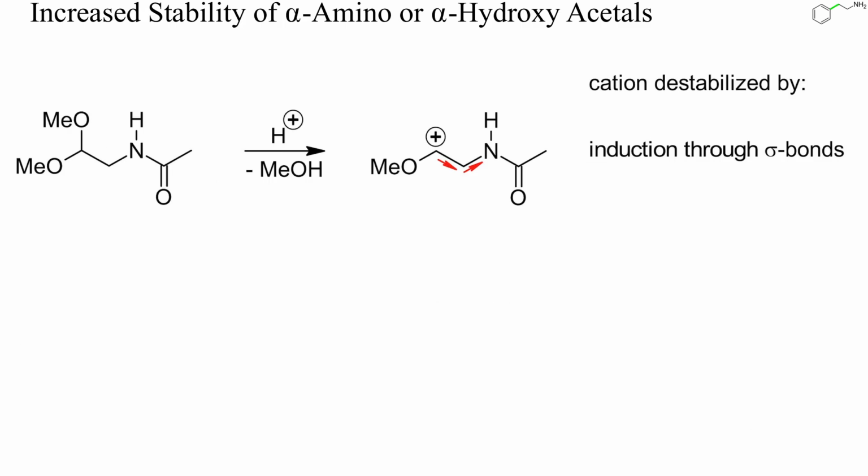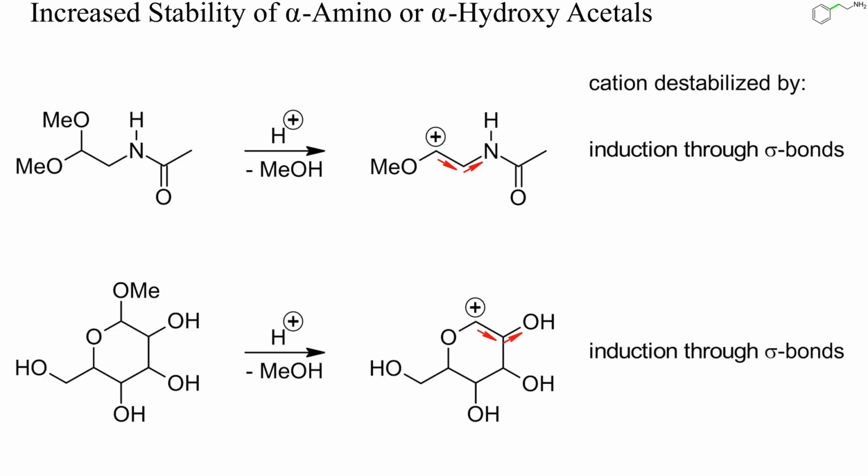Alpha-amino or alpha-hydroxyacetals, like the starting materials of the previous two examples, are more resistant to acid-mediated carbocation formation and hydrolysis than simple unsubstituted acetals. Nitrogen and oxygen are more electronegative than carbon and destabilize carbocations by induction through sigma bonds. Once formed, however, these carbocations are more electrophilic than those generated from simple acetals.